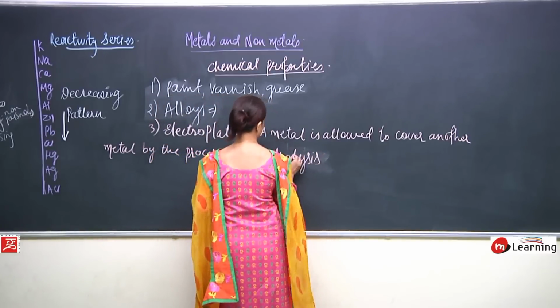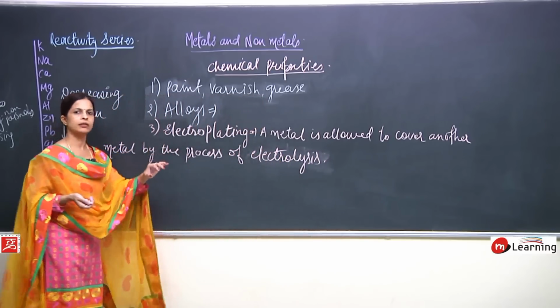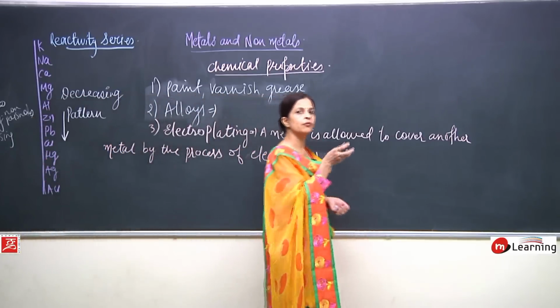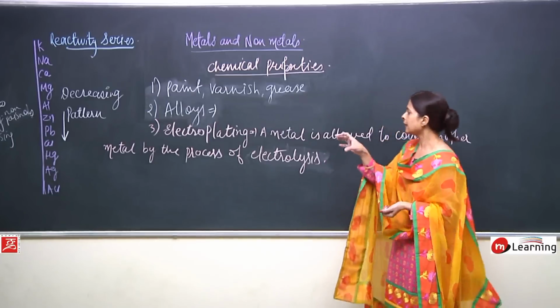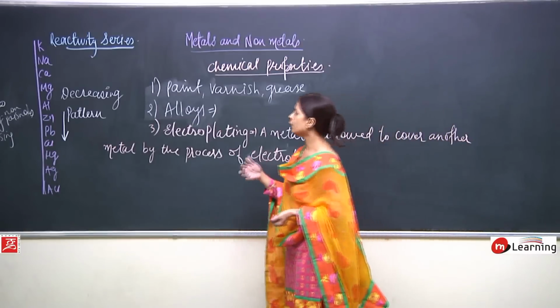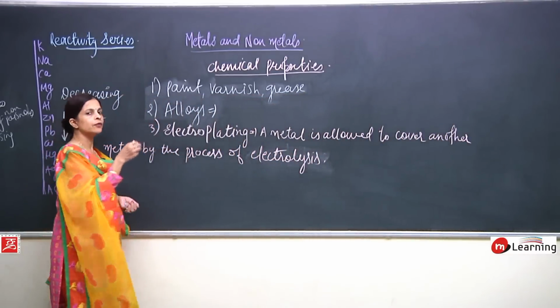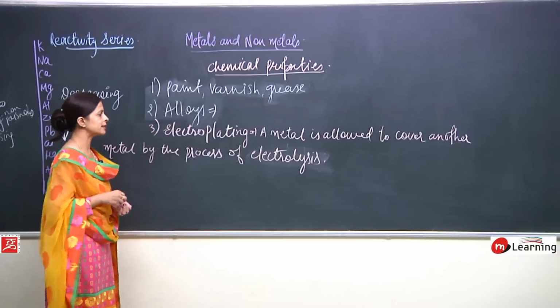Now here, what is being done? A cell is prepared, and the metal on which the coating has to be done is kept as the cathode, and the anode is prepared. So electrolysis is set up and current is allowed to pass, and in this course the metal we want gets covered by the other metal.